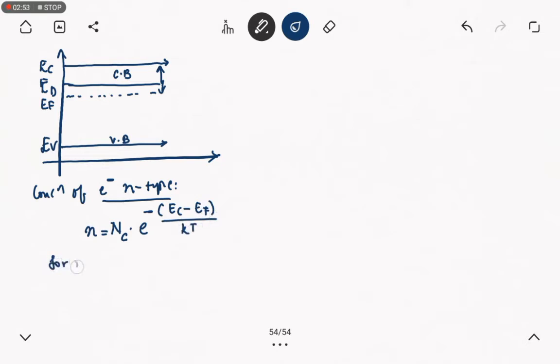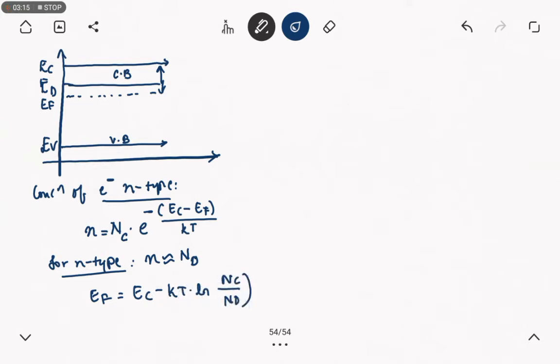For N-type semiconductors, small n can be approximated as capital ND, the donor concentration. The final equation is EF equal to EC minus kT into ln of NC by ND, where conduction band is always with respect to N-type and it is also termed as donor. This is for N-type material.